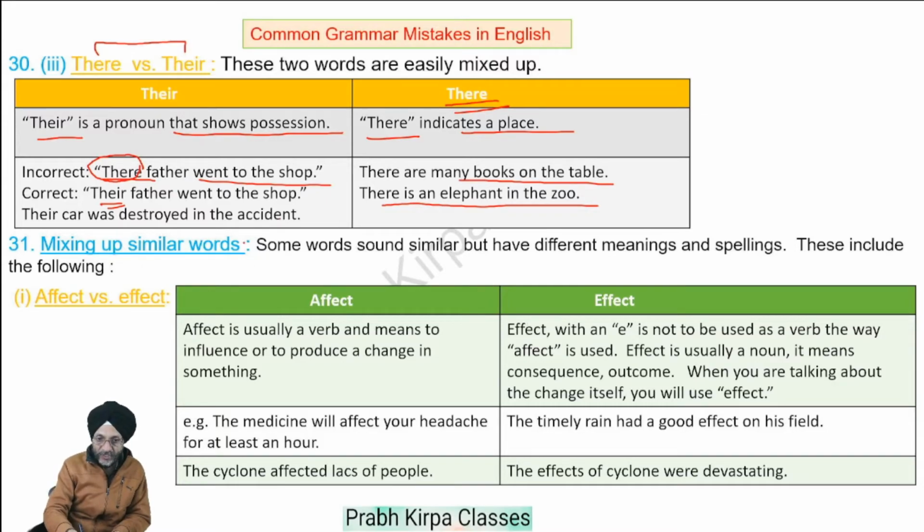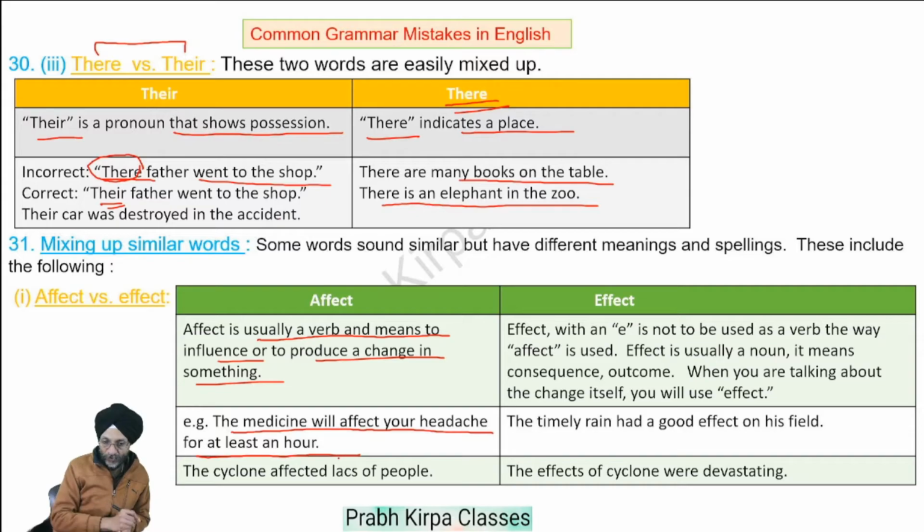Sometimes we mix up similar words. When we speak, they sound similar, but when we write, they have different spellings and different meanings. Let us discuss a few of them. Affect versus effect. Affect is usually a verb and means to influence or produce a change in something. The medicine will affect your headache for at least an hour. The cyclone has affected lakhs of people.